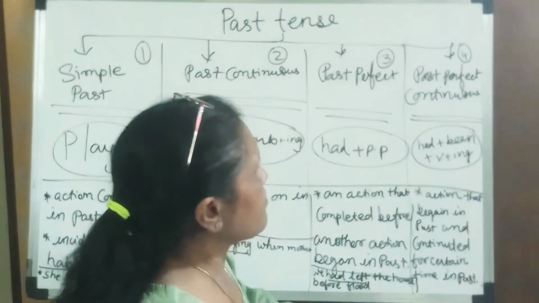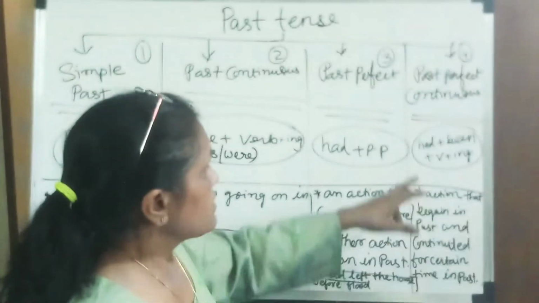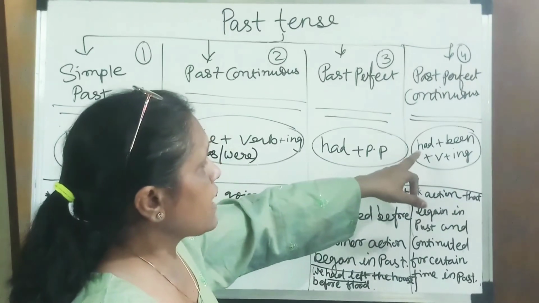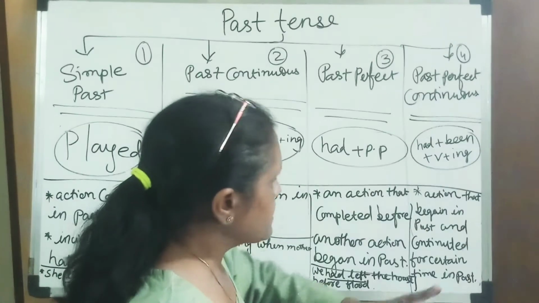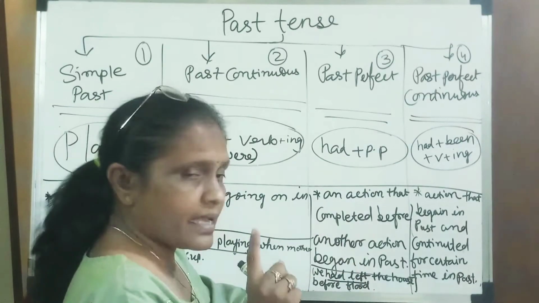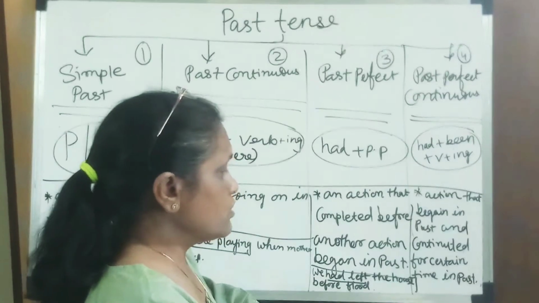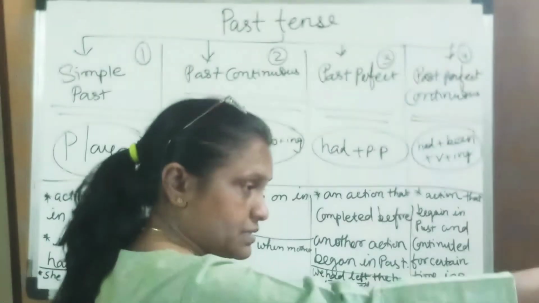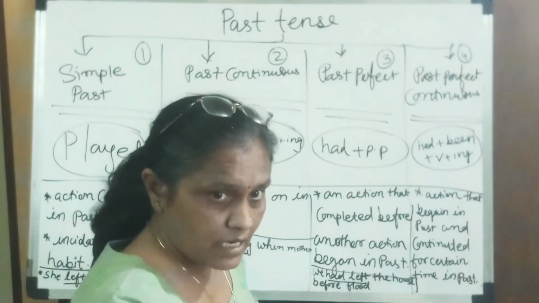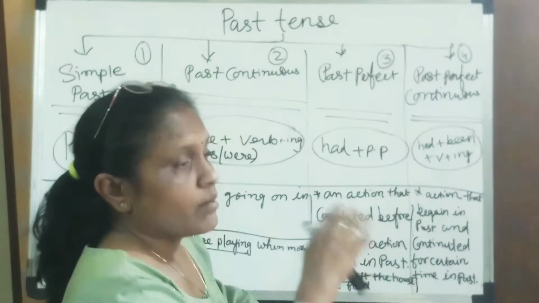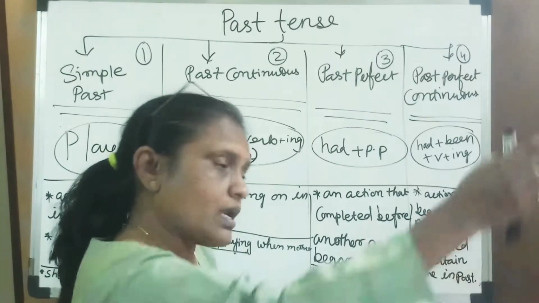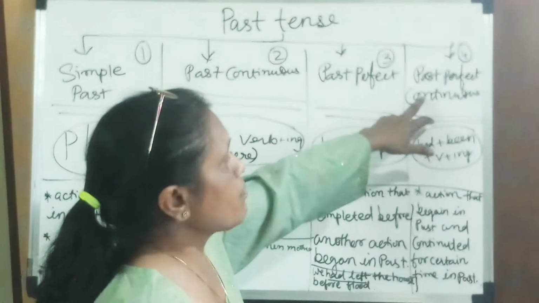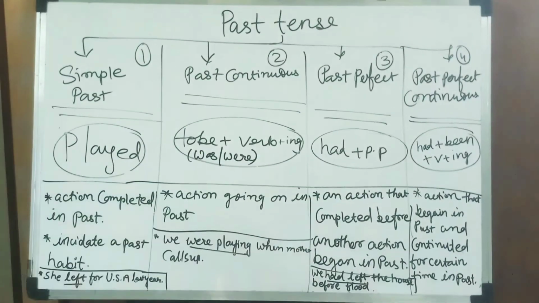Then the fourth is past perfect continuous tense. उसका verb formula मैंने दिखाया है कि had plus been plus verb plus ing. It is an action that begins in the past and continues for a certain time in the past. It action starting past में हुई, बहुत लंबे समय तक चली और complete भी past में हुई. That is called past perfect continuous tense.